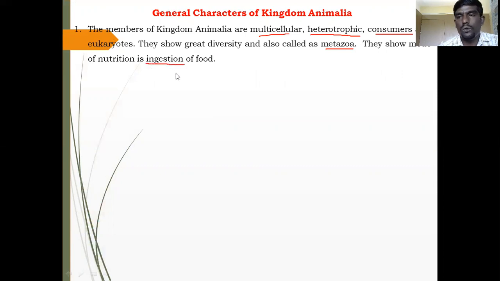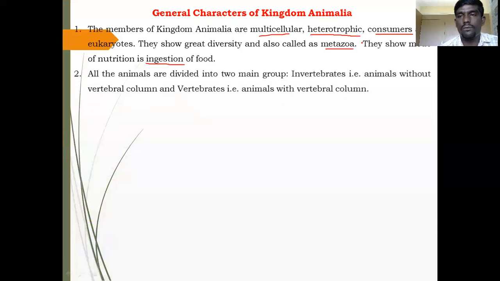We already studied two types of mode of nutrition, that is absorption and ingestion. Ingestion means you take food material and put it into your mouth. For example, human beings take food material and put it in the mouth and then start the feeding mechanism. That is called ingestion type of feeding or nutrition.